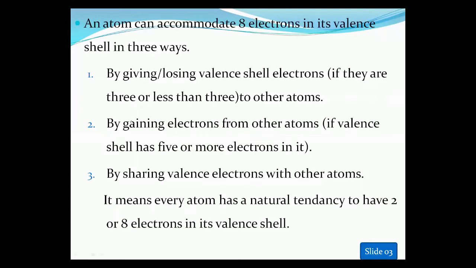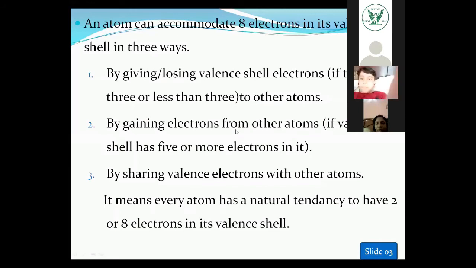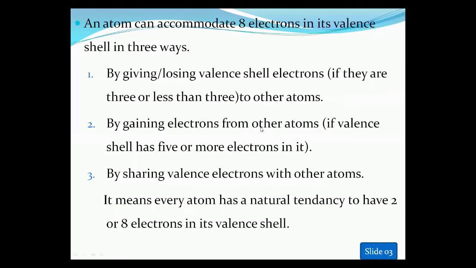Next point is by gaining electrons. By gaining electrons from the other atoms. It means if the valence shell has 5 or more electrons in it. How can electrons be gained by the atoms? If a valence shell has 5 or more electrons in it, then they will gain electrons to attain the octet rule. Next point is by sharing valence electrons with other atoms. So these are the 3 ways in which the atoms can get 8 electrons in the outermost shell.